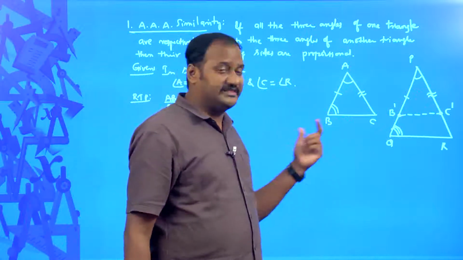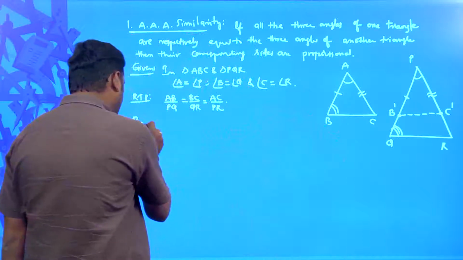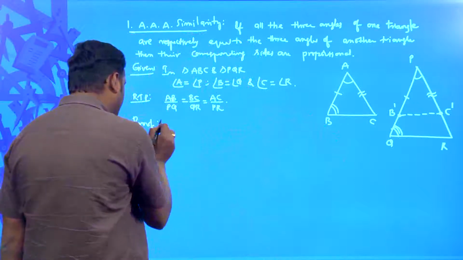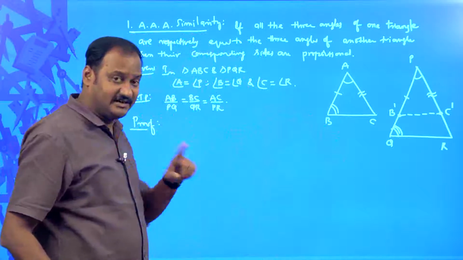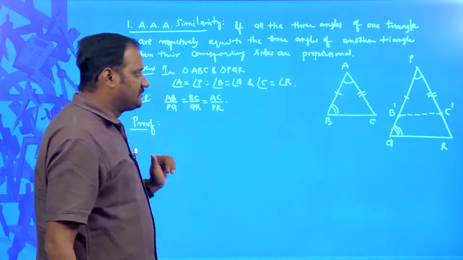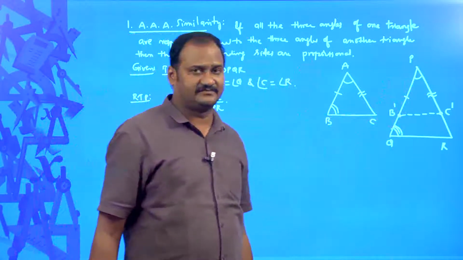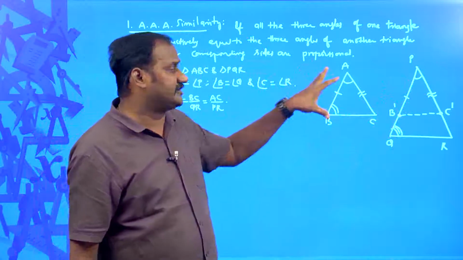So, what do we do with that construction? Let us have a look on this. I am going to do it directly by proof. I am not writing here what is the construction, but you will have to write the construction steps. Fine. So, coming to this proof, once you observe triangles ABC and PB dash C dash, what can you infer about those two small triangles?